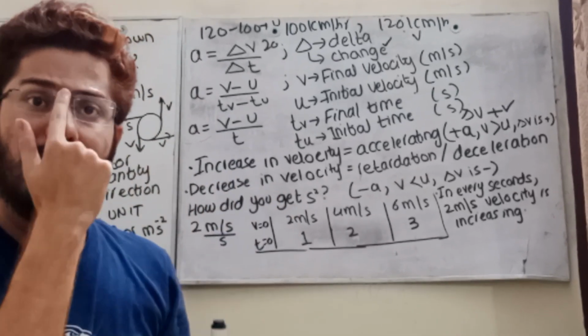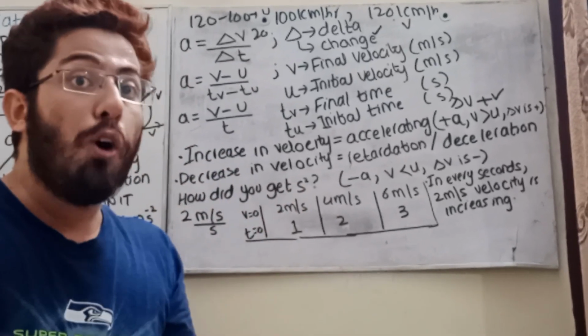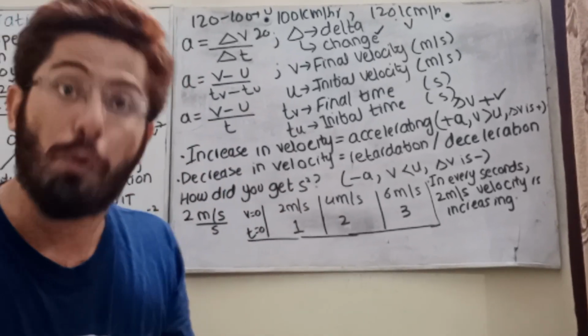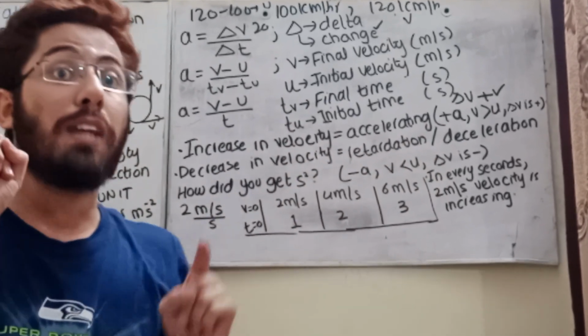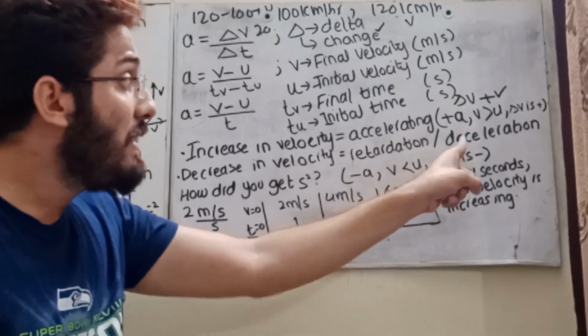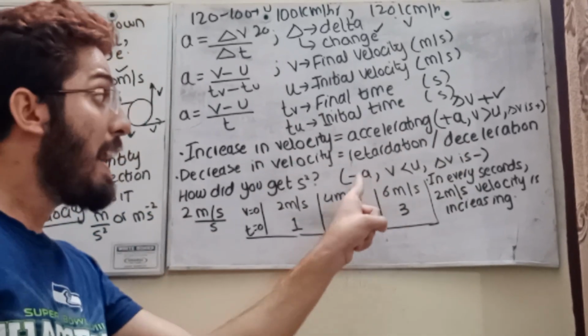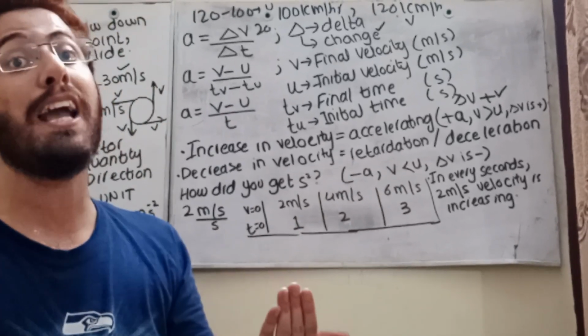Decrease in velocity means that you definitely apply some brake, and the final velocity is going to be reduced. That's why you will get a negative value. Do remember, student, the examiner asks you what is retardation, what is deceleration. It means negative acceleration, where the final speed has been reduced compared to the initial speed.